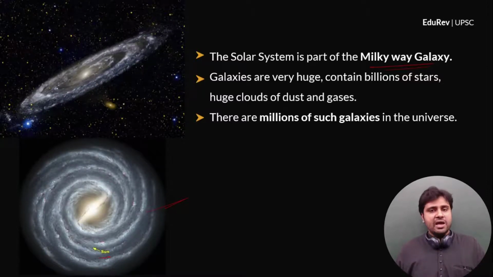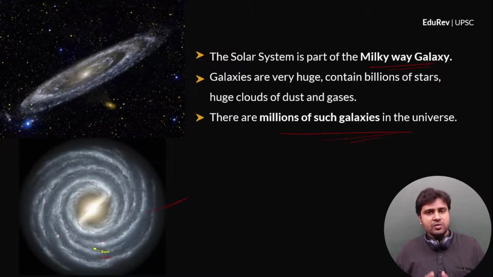Okay? So a galaxy contains billions of stars, and not only that, huge clouds of dust and gases. It is actually from these huge clouds of dust and gases the stars form. And there are millions of such galaxies in the universe. So, this explains how tiny we are, how small we are in this universe.